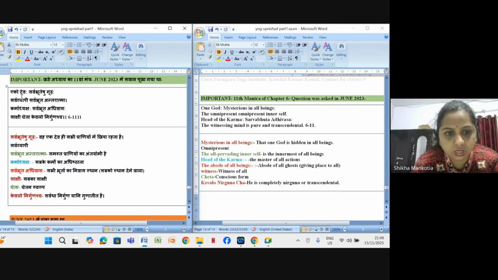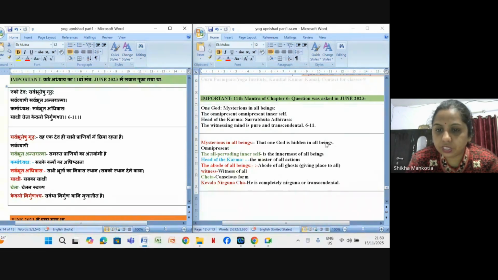So it is Eko Devah Sarvabhuteshu Gudha Sarvavyapi Sarvabhut Antaratma Karmadhyaksha Sarvabhut Adhivasa Sakshi Cheta Kevalo Nirgunascha. Sarvabhuteshu Gudha means mysterious in all beings, that one God is hidden in all beings, omnipresent. Sarvabhut Antaratma means the all pervading inner self, the innermost of all beings.